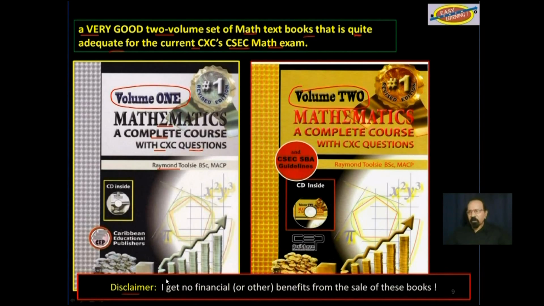Another disclaimer, I get no financial or other benefits from the sale of these books.